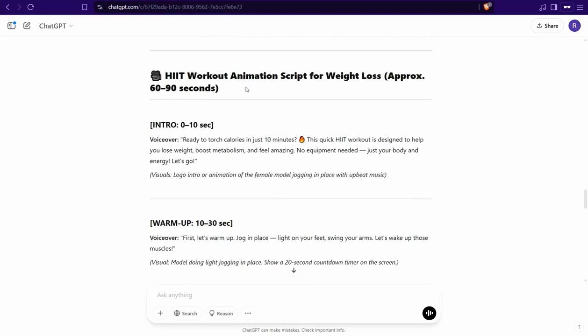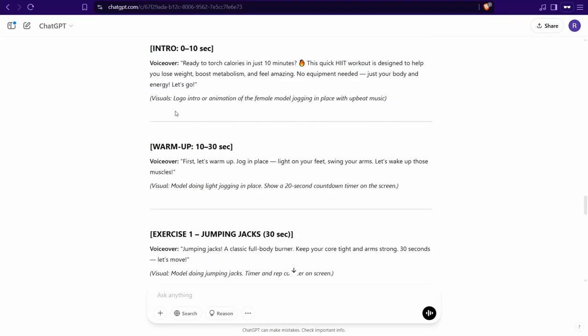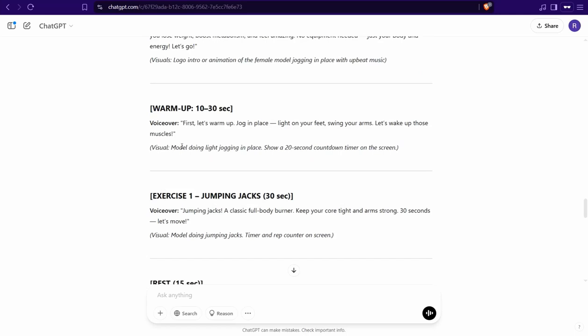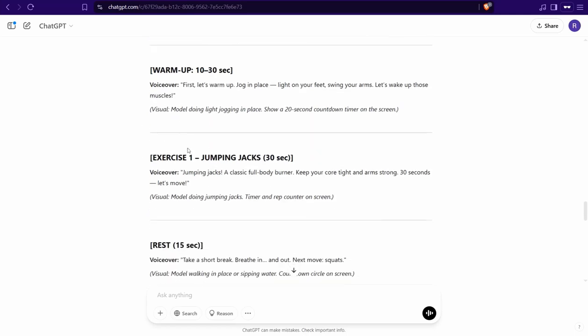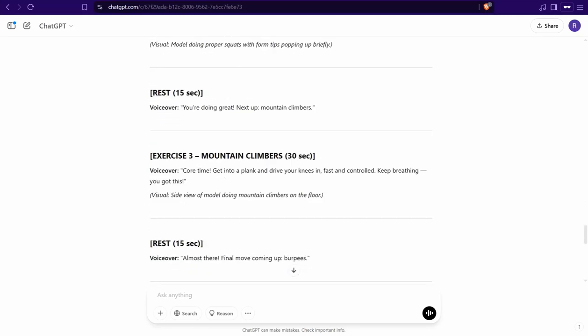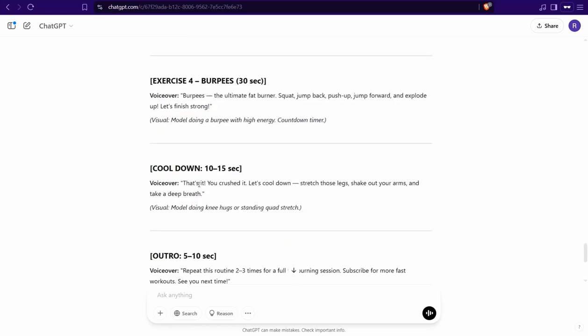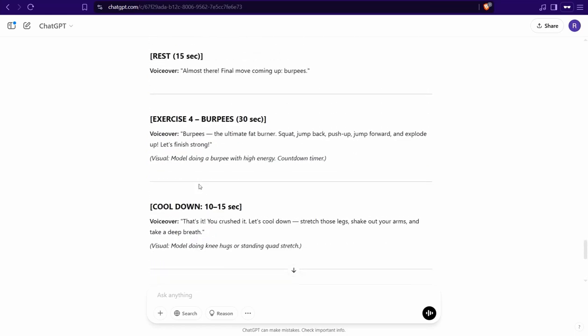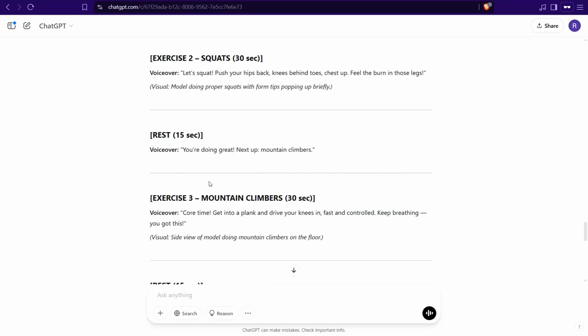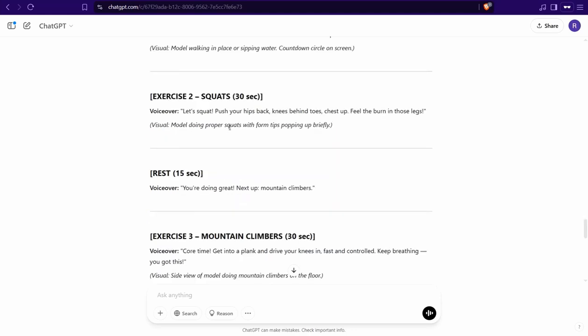Hit workout animation script. It gives you this entire script with voiceover, visuals, and for sure the title of these exercises: number 1, jumping jacks, squats, mountain climbers, and so on and so forth, as you see. So as earlier, you can create your images, this avatar doing all these workouts, and then convert all these images to videos in Pixelverse, Degen, Runway, and so on and so forth.